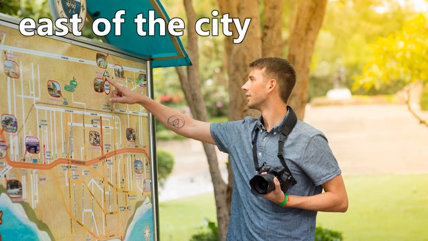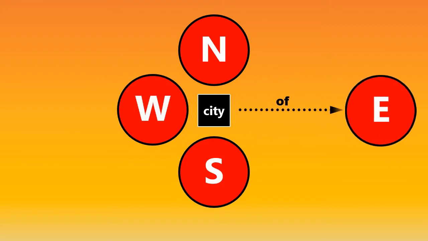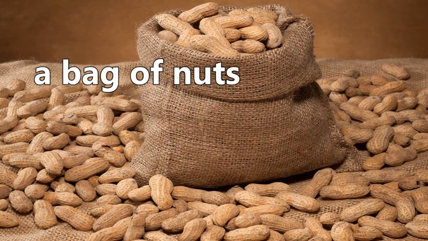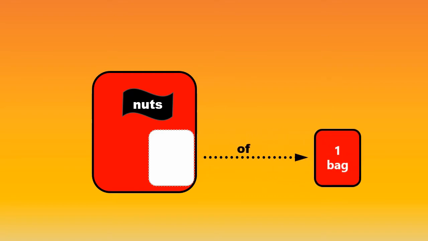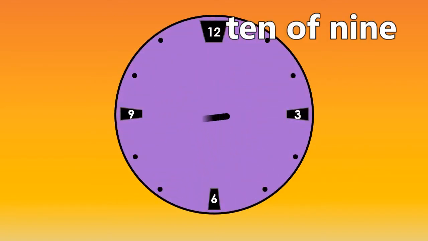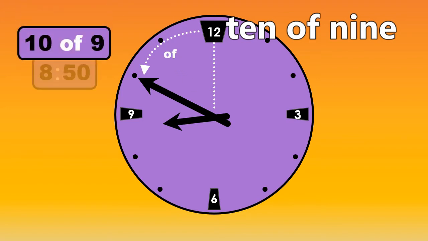To talk about direction, for example, east of the city. The city is the center, and this way is east of the city. To contain, a bag of nuts. This is a bag from a much larger quantity. Before a time, 10 of 9 means 10 minutes away from 9 o'clock, or 8:50.